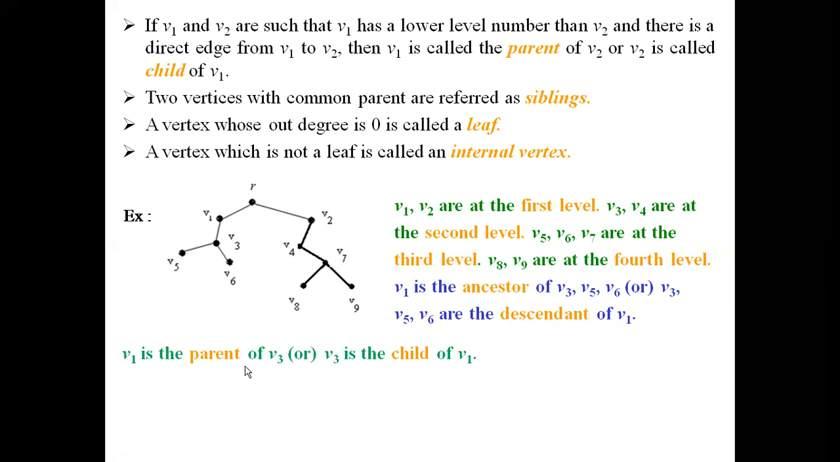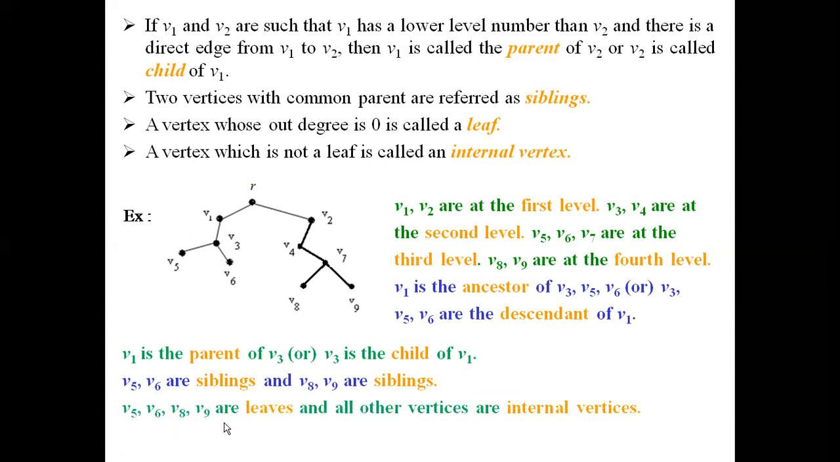Now V1 is the parent of V3, or V3 is the child of V1. When we observe that there is a direct edge from V1 to V3, V1 becomes the parent of V3, or V3 will be the child of V1. Similarly, V5, V6 are the children of V3, so V5 and V6 become siblings. In the other part of the tree, we can also observe V8, V9 are siblings. They are the children of the same parent, V7.